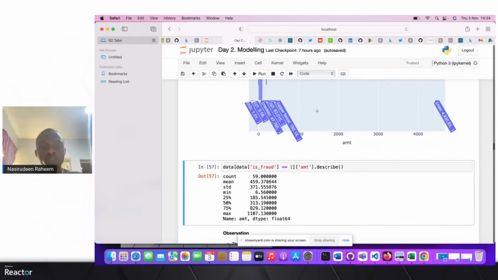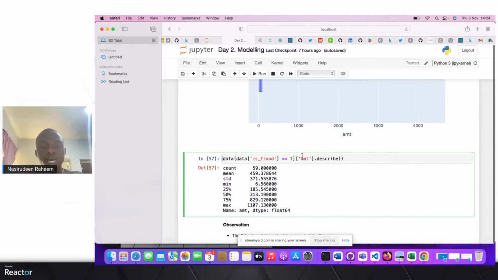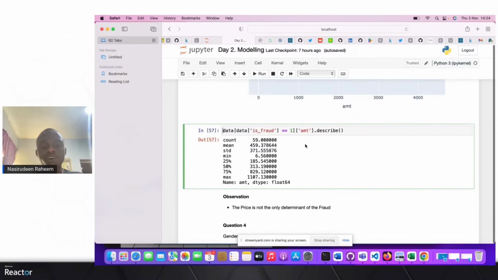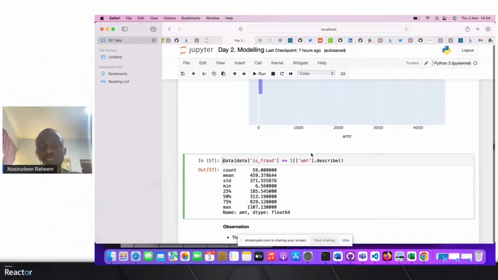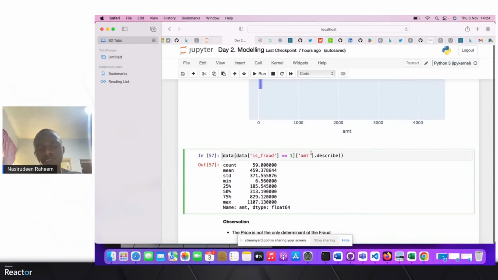Let's check it. For any fraudulent case, what are the descriptive statistics around the amounts? It's been observed that even this 4,000, the highest amount we have in our data set, is not a fraudulent case. So amount alone is not something to look at.